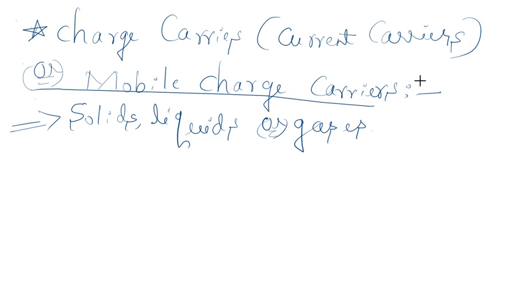Which are the charge carriers? Charged particles which constitute an electric current in solids, liquids, or gases are known as current carriers or charge carriers.